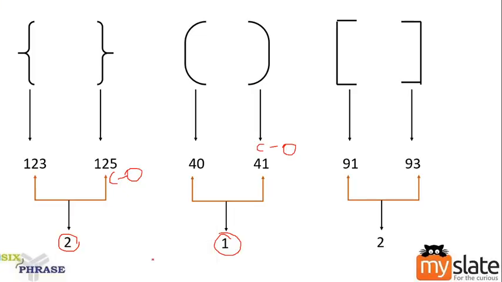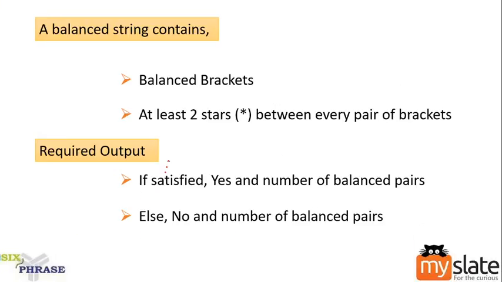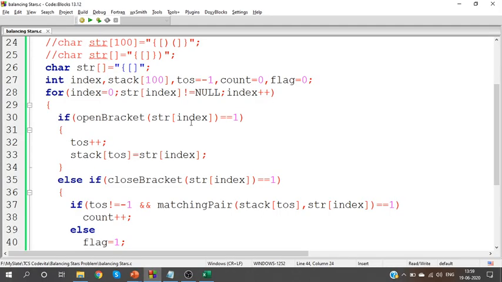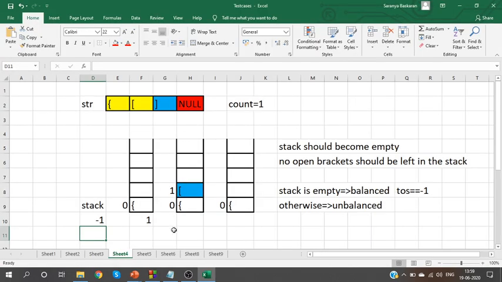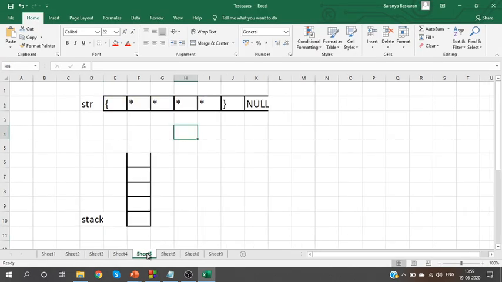Now let's move back to the question. There were two things to be focused on here. Remember, a balanced string contains balanced brackets. We know how to check for balanced brackets. We have completed that, right? Next one, at least 2 stars should be present. Now we are going to focus on the stars between the brackets. Let me start you with a simple case. Here you need to know the number of stars between the brackets.